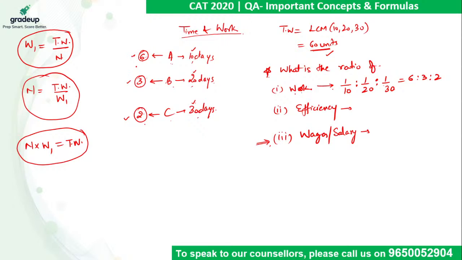But हमें clarity होना चाहिए किस information को कैसे use करना है. Answer is not going to be 10 is to 20 is to 30. It goes wrong. It will be the inverse ratio of number of days. I hope it is clear to each and every student.